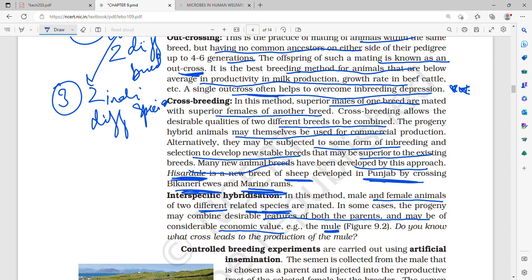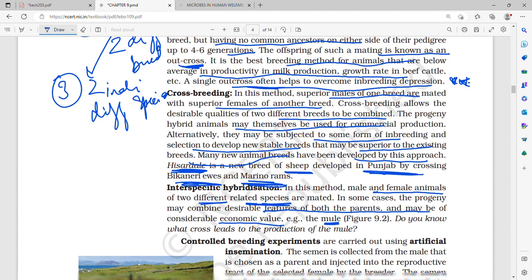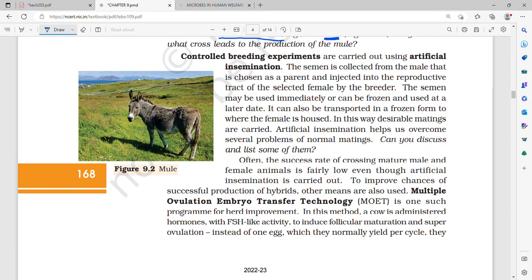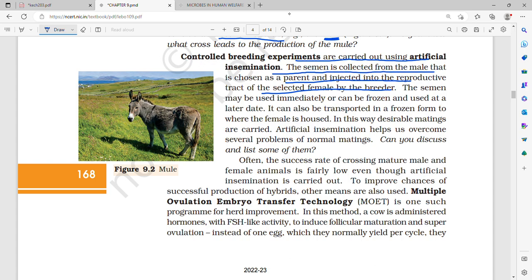Then there are controlled breeding experiments carried out using artificial insemination. The semen is collected from the male that is chosen as a parent and injected into the reproductive tract of the selected female by the breeder. Semen can be used immediately, that is within 4 to 6 hours, or it can be frozen in nitrogen and used at a later date.